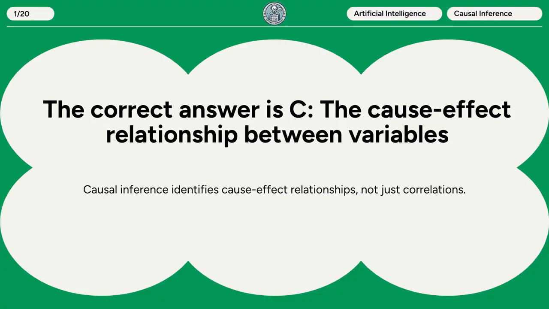The correct answer is C. The cause-effect relationship between variables. Causal inference identifies cause-effect relationships, not just correlations.